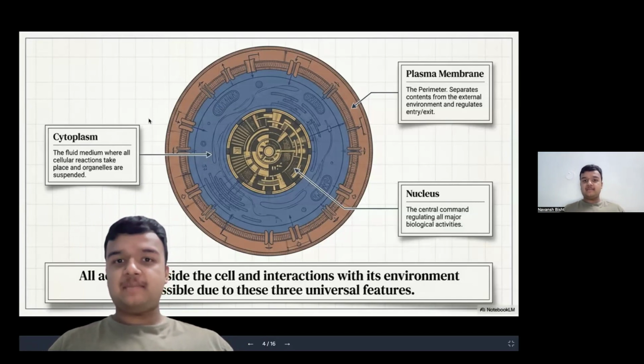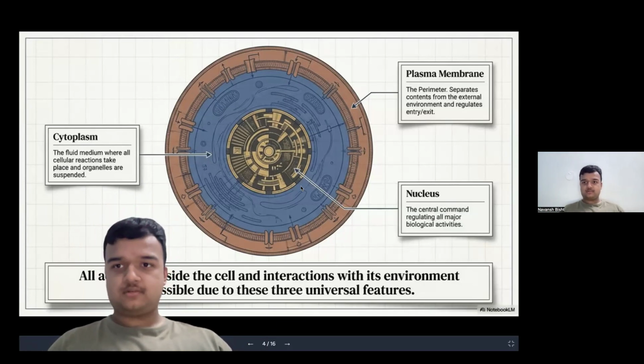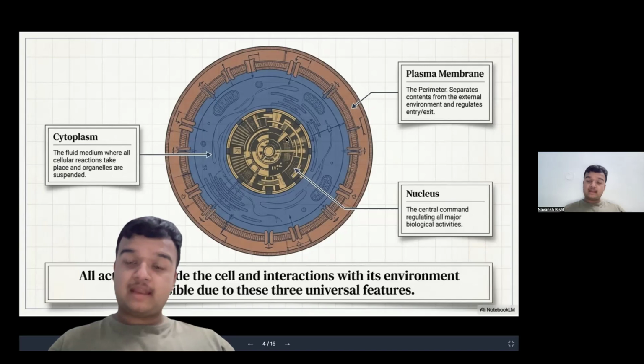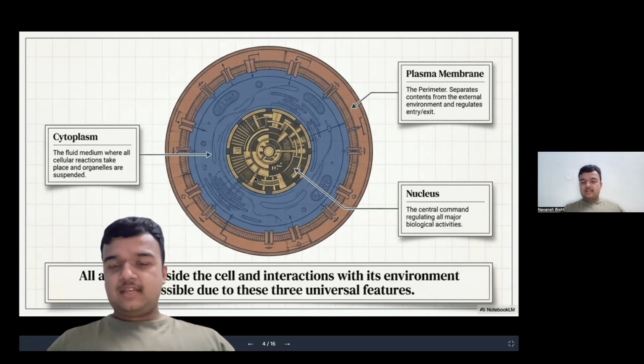Let's say that you are in an army camp. The plasma membrane is the border. The nucleus is a control room where the admiral or the captain or the boss stays inside his control room and gives roles to different soldiers. Inside the cytoplasm, which is a jelly-like structure, is the place where the soldiers stay, and they have different roles. The nucleus, or the admiral, commands the soldiers to do specific roles, to soldier A, soldier B, soldier C.